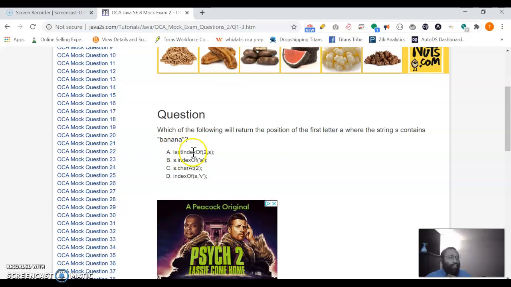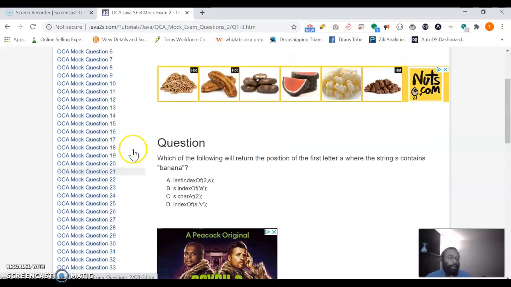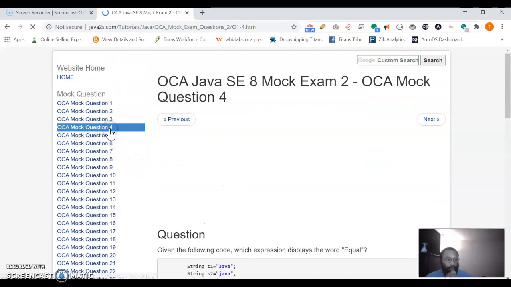And then we have lastIndexOf 2 S. Okay, so this wouldn't. This is going to return the last index, supposedly. So I believe the answer is B. Cool. All right, let's go to the next one.